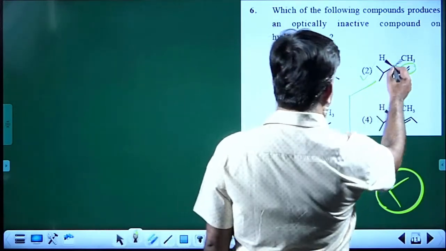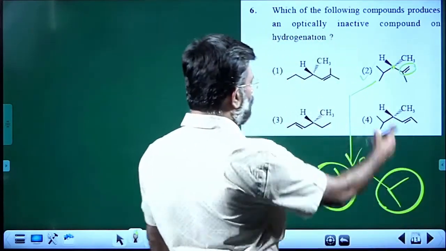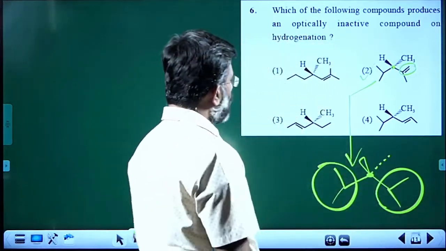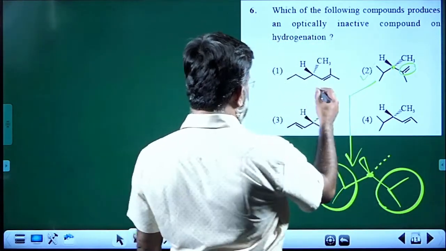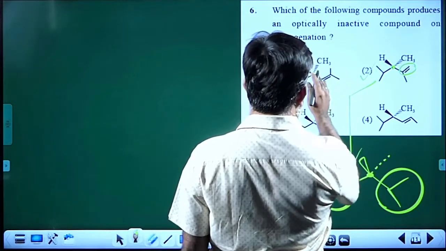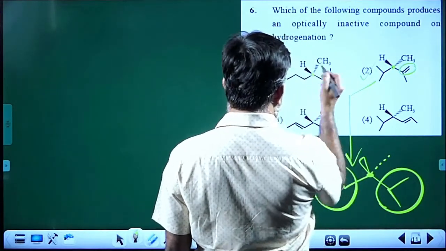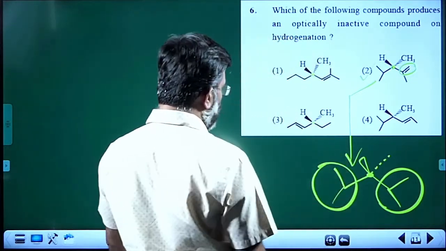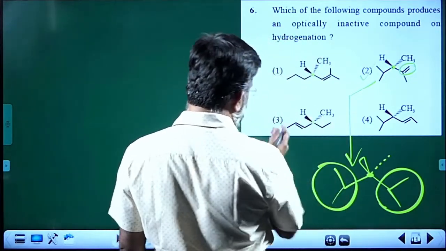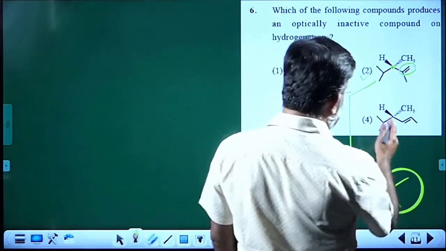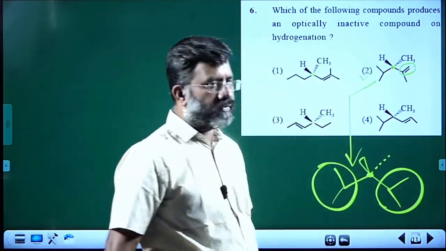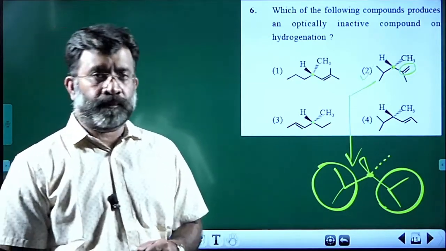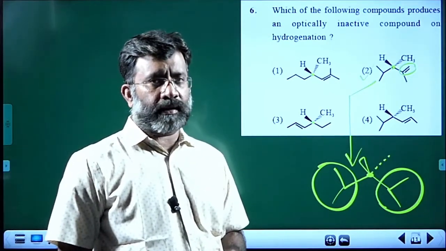Now it is a chiral molecule, but upon reduction, when that double bond goes, both parts become identical. While in the first case, even if the double bond is removed, the second part is different and the chirality is maintained. If you see here the same scenario, the right hand side part and left hand side part are different. And similarly here also, in all other cases, whether the double bond is present or not, it is not affecting the chiral center.